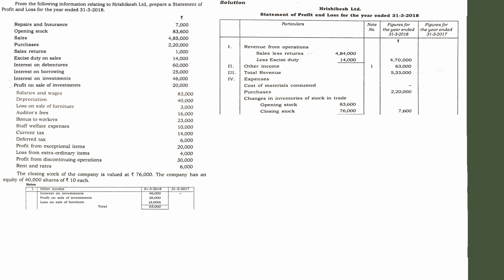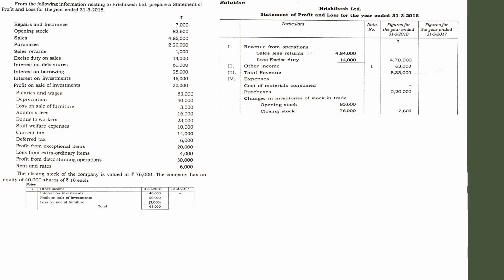2,27,600. Okay, wait. Now we can find the cost of material by using the equation, whether we are getting the same value or not. So the equation was opening stock 83,600 plus purchases 2,20,000 minus closing stock.